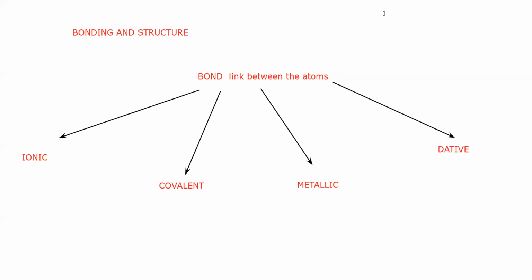But in O levels, you will only learn about three types of bonds. You will learn about ionic, covalent, and metallic. You will not learn about dative bond. So first thing, what is ionic bond and how is it formed?